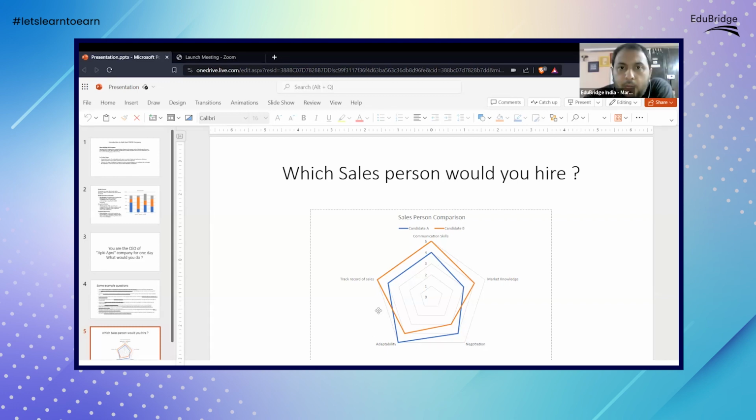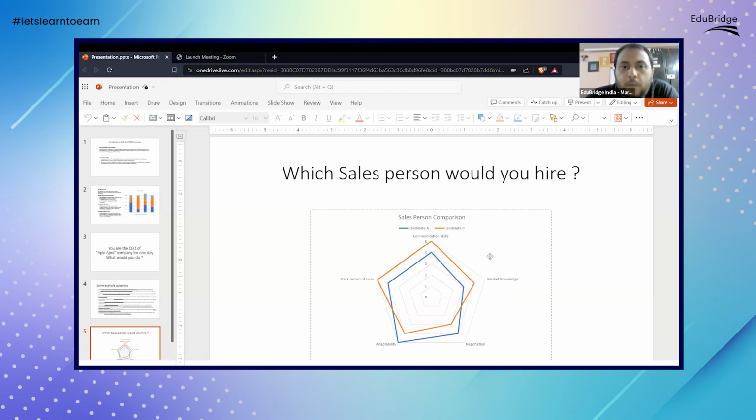So I was of the opinion that we'll hire, say, candidate A, for a couple of reasons, like I've already mentioned, adaptability. Because candidate B may be so rigid that he has set practices which he is not ready to develop. In terms of adaptability, if you put that salesperson into a newer market, that person should be adaptable to the ongoing conditions in the market. And second thing, candidate B doesn't have that negotiation skill which A has.